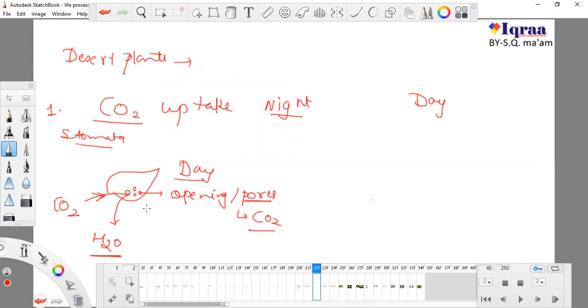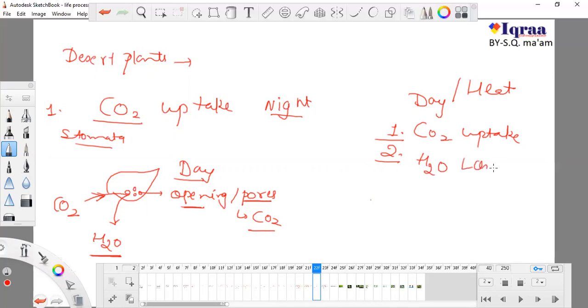So if the plant starts taking carbon dioxide in daytime, what happens? It takes CO2 because the stomata are open, but at the same time, due to the heat, because daytime is comparatively the hotter time of the 24 hours, water will be lost.